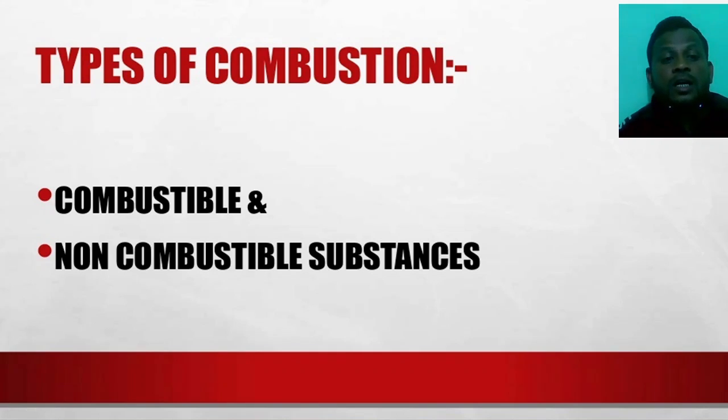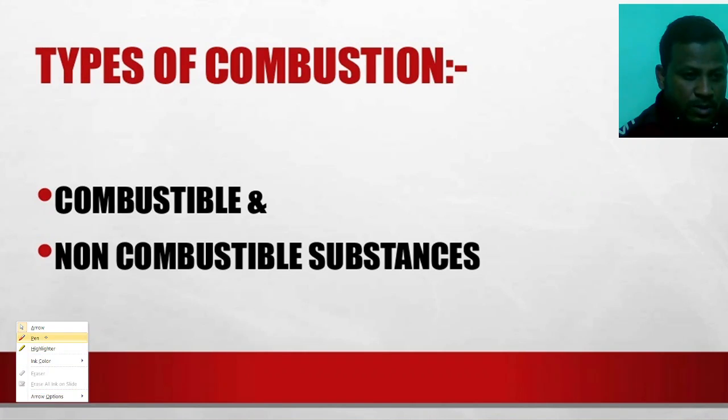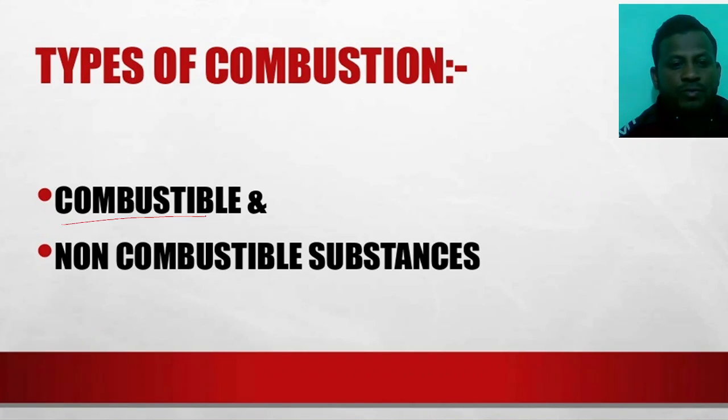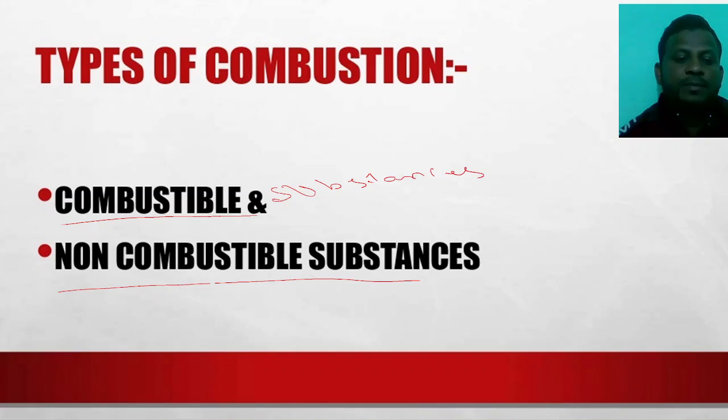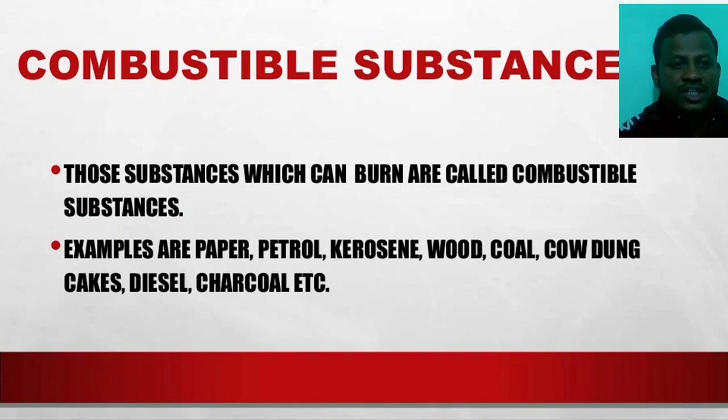Next, the types of combustion. Combustible substances, first one. The second one is non-combustible substances. These are the combustible substances and the non-combustible substances. There are two types we are going to see here. Let us discuss them one by one.